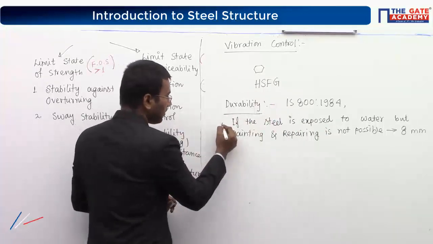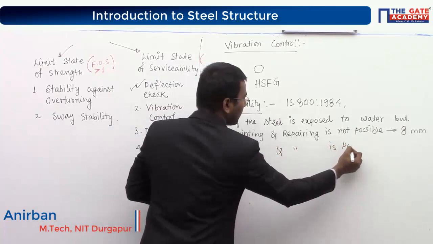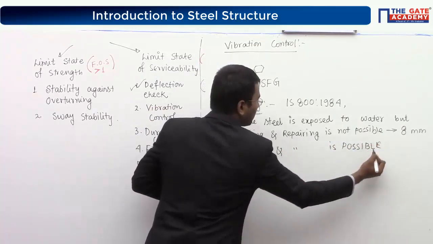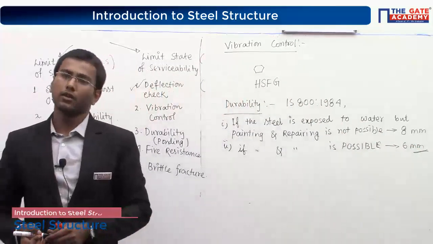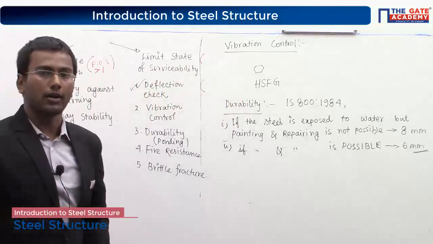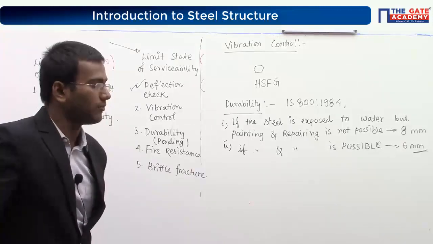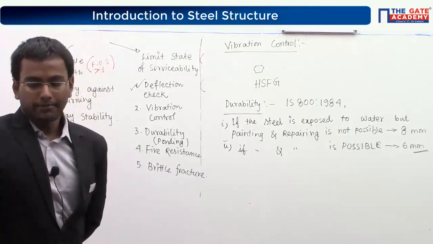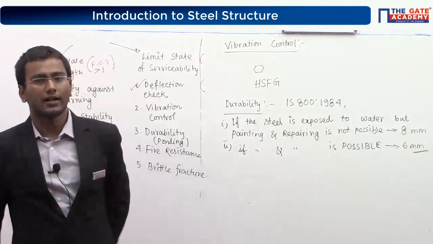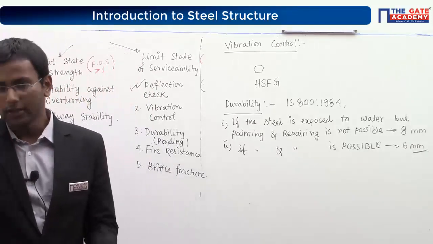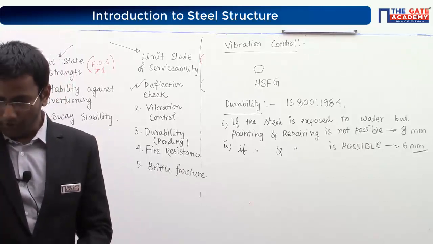But if painting and repairing is possible, then I can provide 6 mm thick steel. Again, important data for MCQ question. It means MCQ question for 1 mark. These two data are important. Alright. And last one, fire resistance and brittle fracture. I think basic data are given in the code. No need to study thoroughly. Alright. So that's all from your introduction portion.